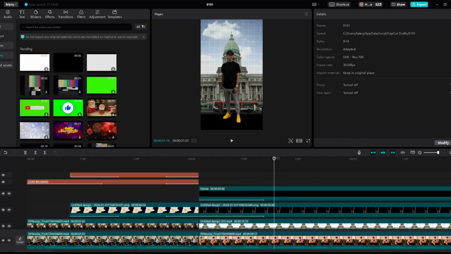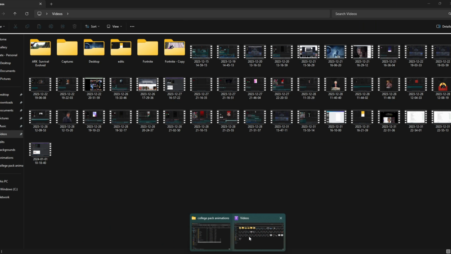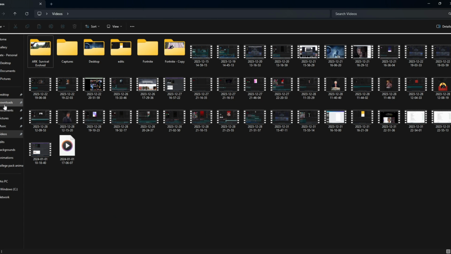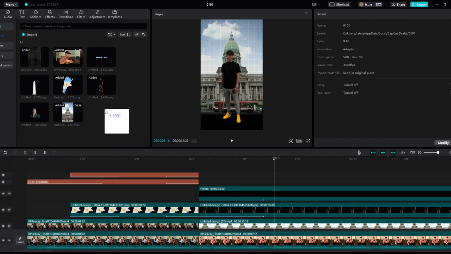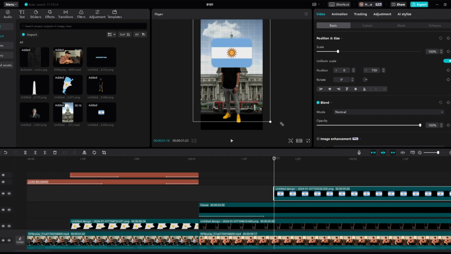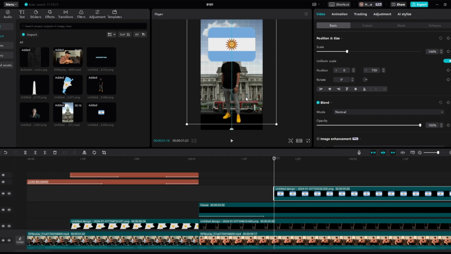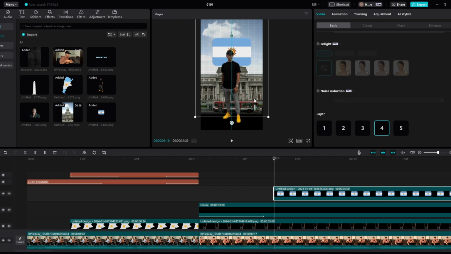Now just before he says Argentina, we are going to come back to local, import, and then we are going to add an Argentina or Argentinian flag. So if I come to my downloads, which I'll have on here somewhere, perfect, right here, come to CapCut, drag this in, and then we can add the flag right here. Now what we're going to do, we actually are going to increase this size, put it here, and then we're going to put it behind Luke, just like so.